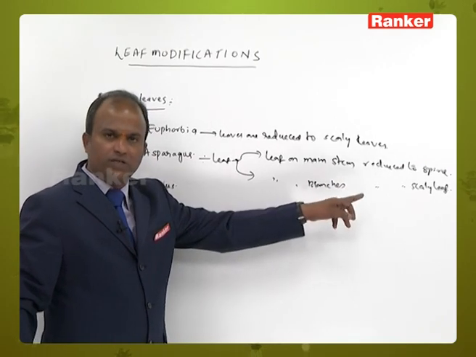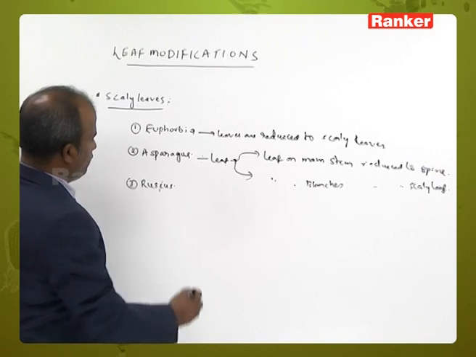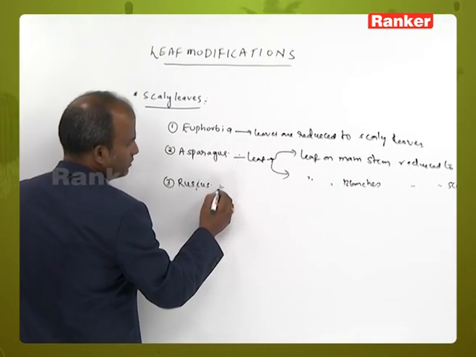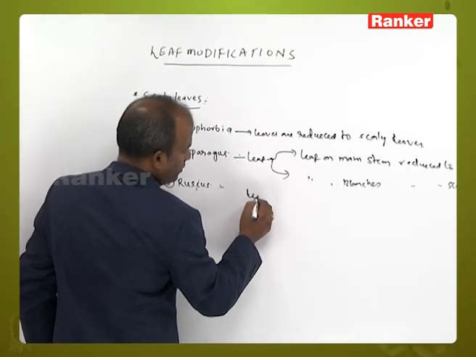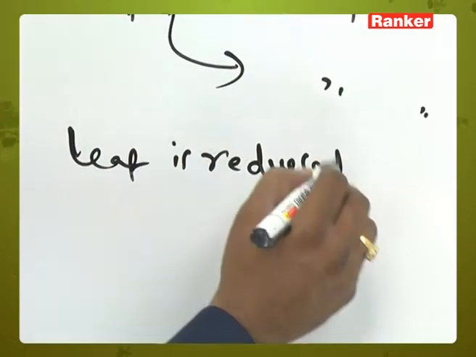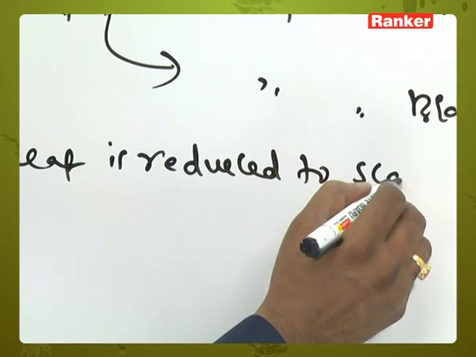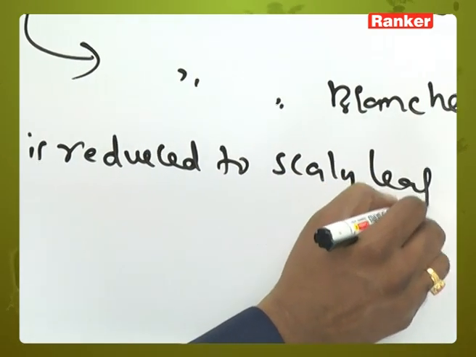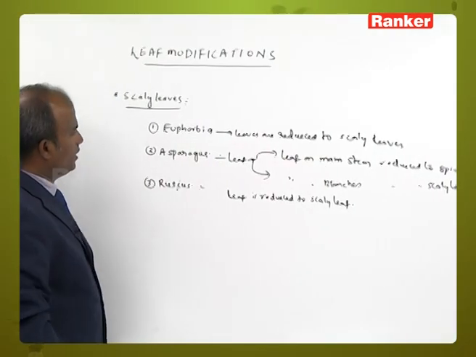The leaf on the branches is reduced to scaly leaf. And in ruscus, leaves are reduced to scaly leaf.